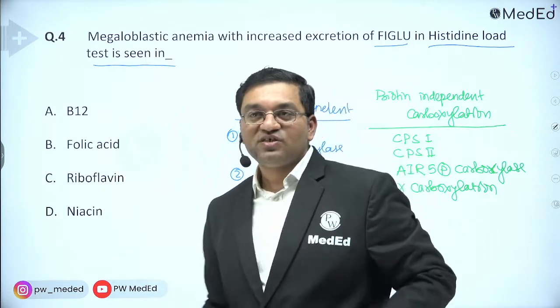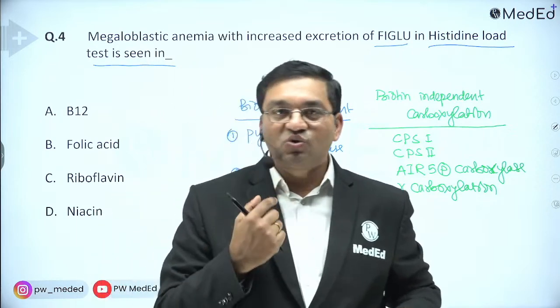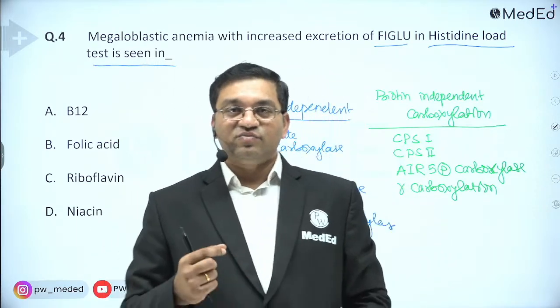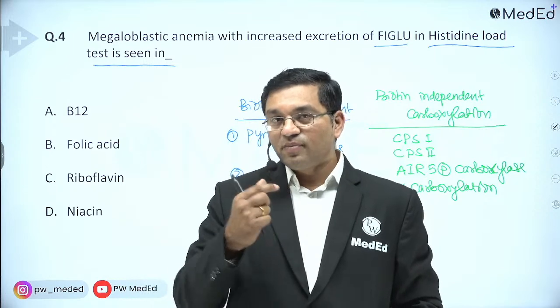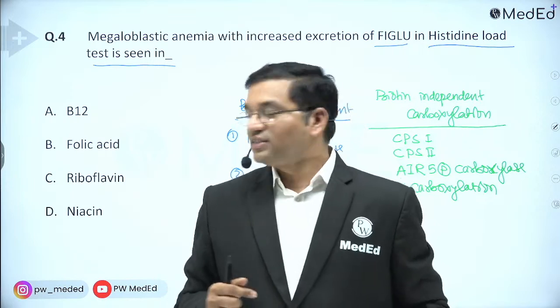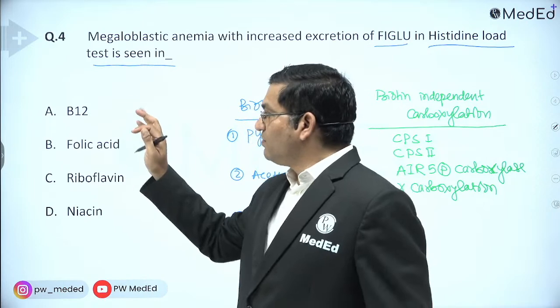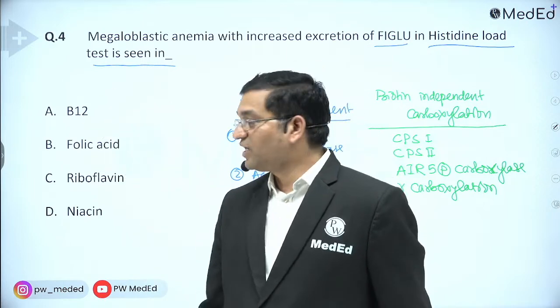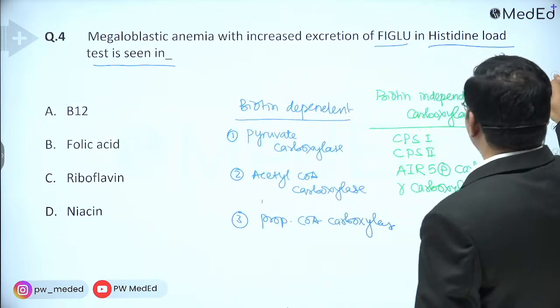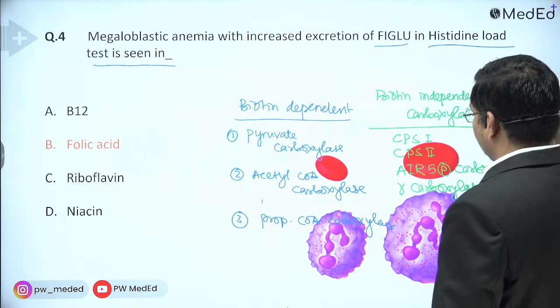And riboflavin deficiency causes cheilosis, glossitis, magenta tongue, circumcorneal vascularization, seborrheic dermatitis. Folic acid deficiency causes megaloblastic anemia, and B12 deficiency also causes megaloblastic anemia. The answer is folic acid.